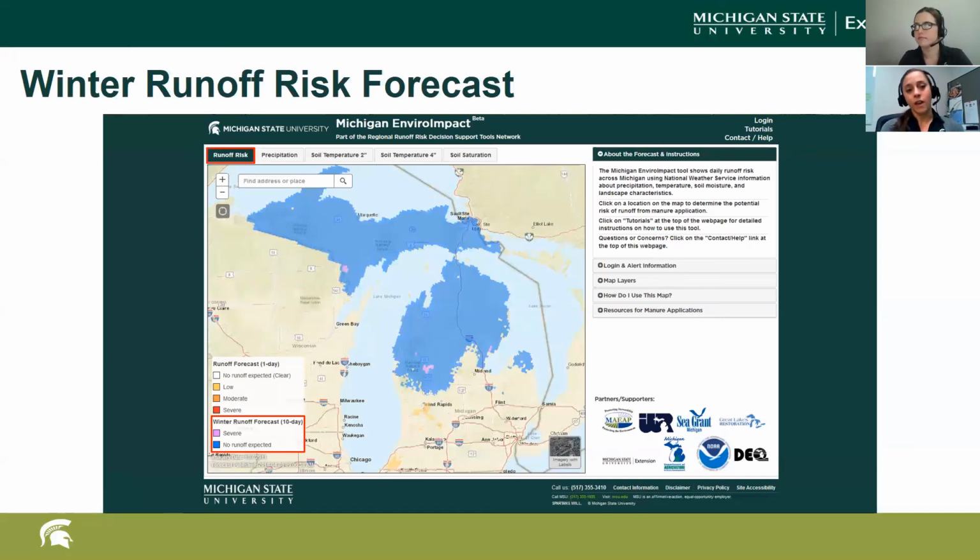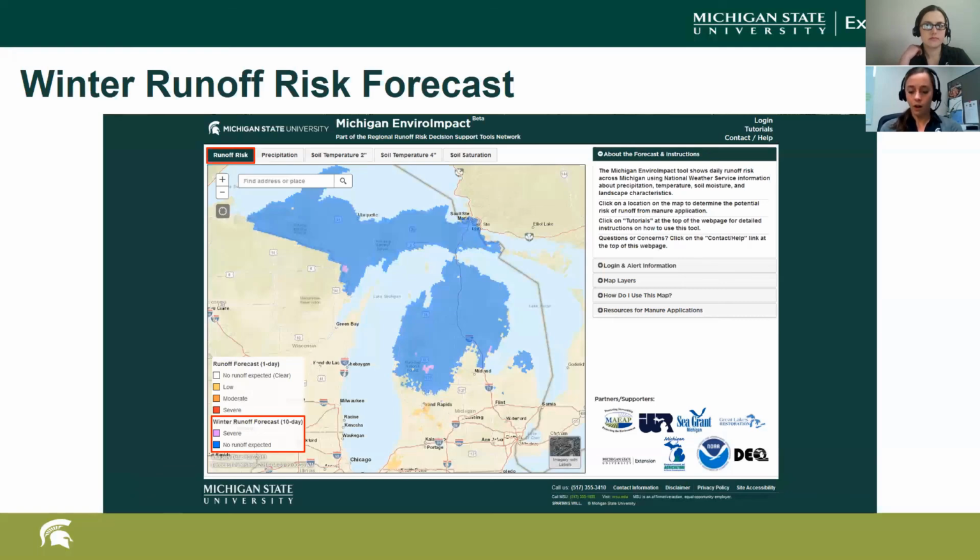But again, I think, for instance, at one of the conservation meetings I was at about a month and a half ago, the conservation district did a poll to see how many farmers could see themselves potentially using this tool, not just looking at it, but using it. And I believe it was above 90% of the participants said this is something they could see themselves using.